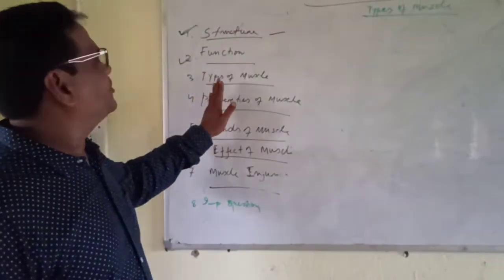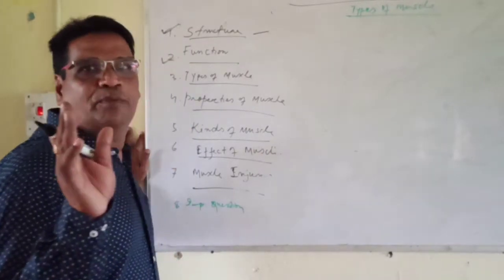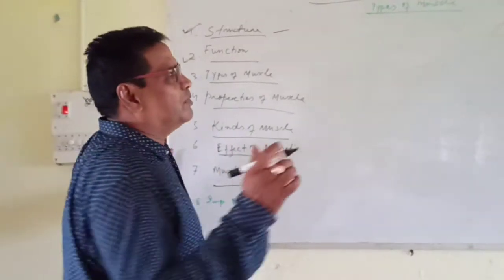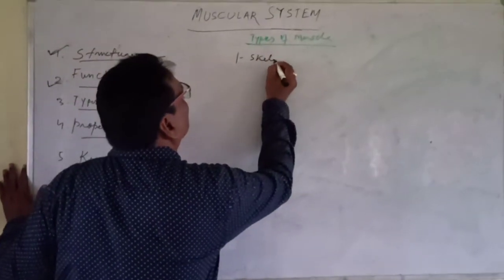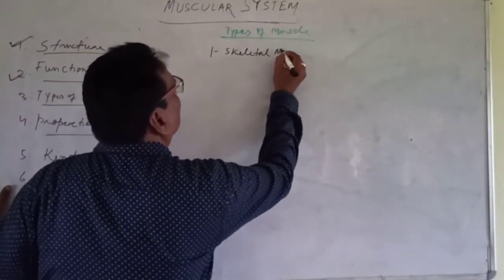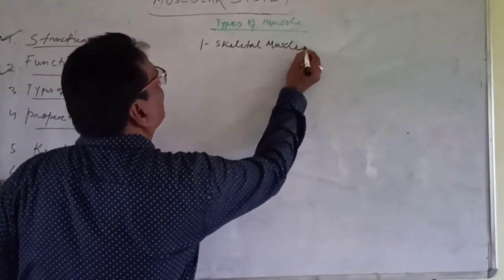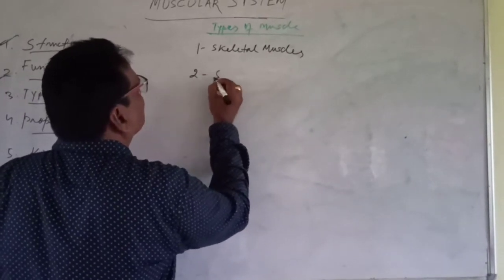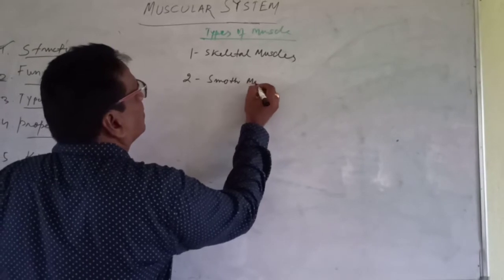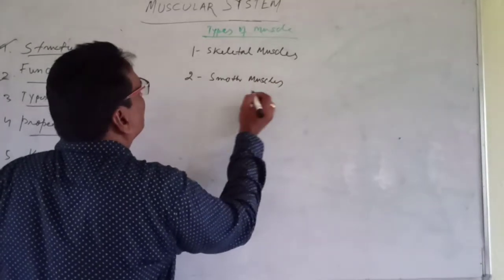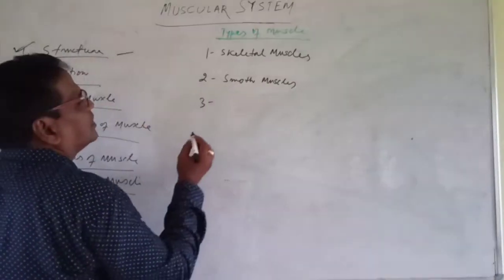Now the types of muscle. There are three types of muscles seen in the human body. First is skeletal muscle. Second one is smooth muscle. And third one is cardiac muscle.